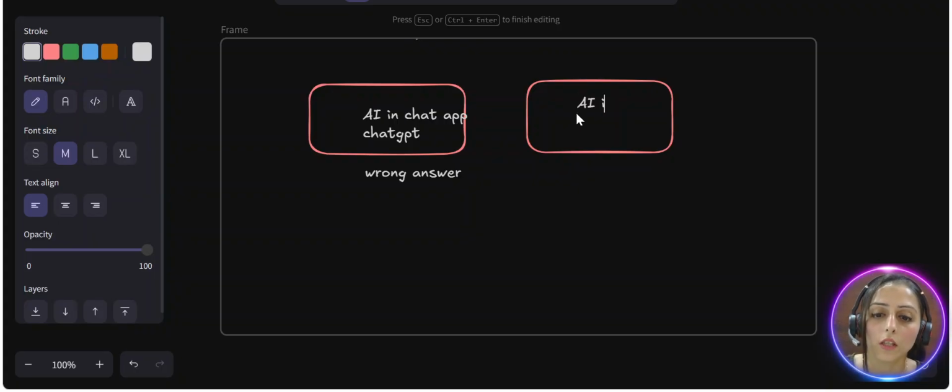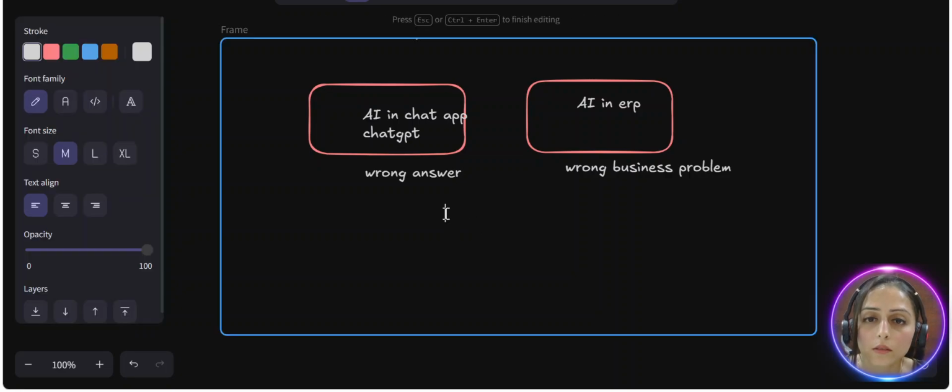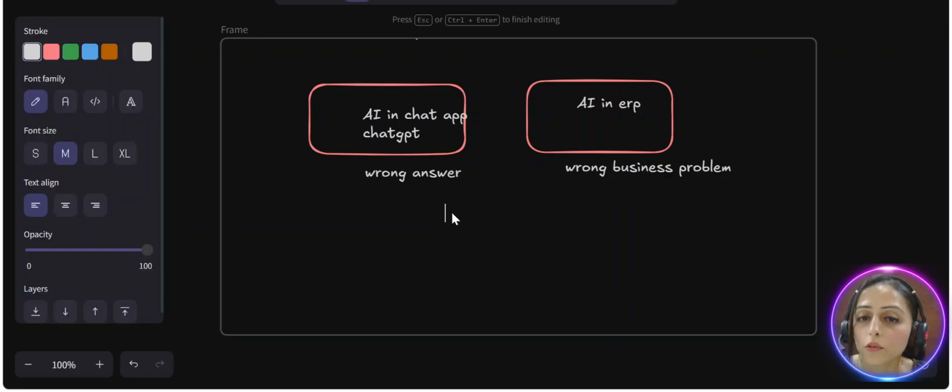You are using AI in an ERP system, and my AI gives me or posts a wrong sales order or a wrong sales invoice. That becomes a business problem, and that causes a business issue. And that's why responsible AI exists.